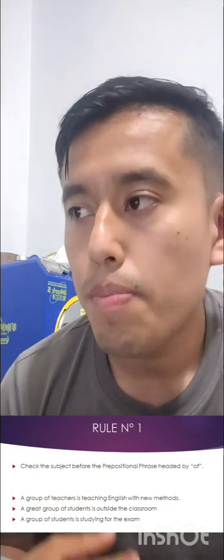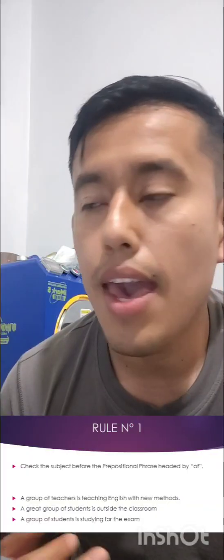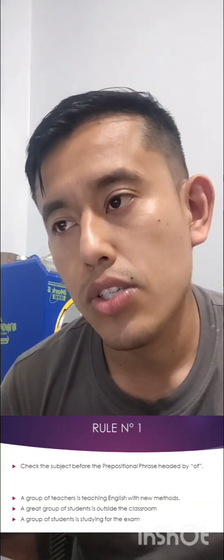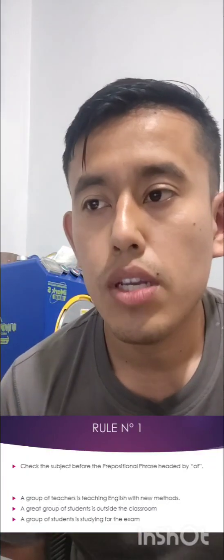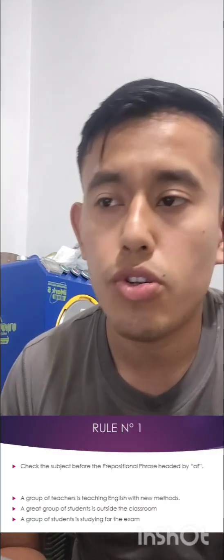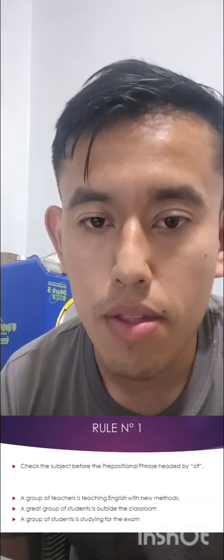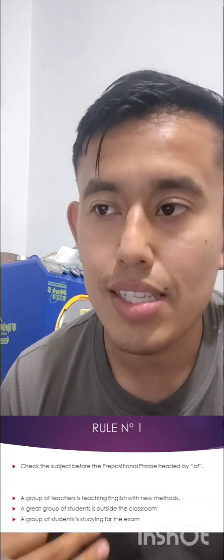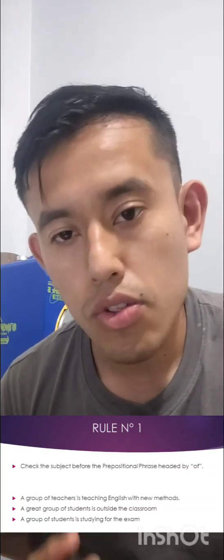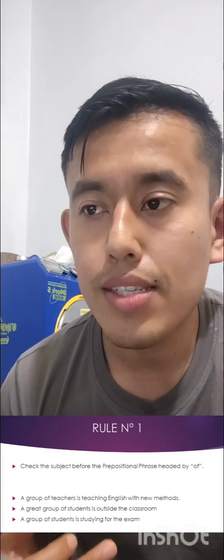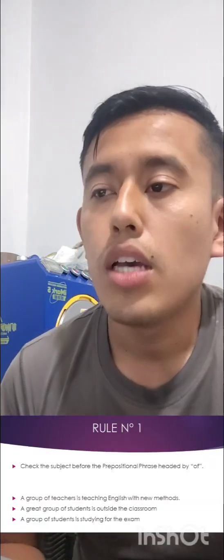The rule number 1 says that check the subject before the prepositional phrase headed by of. In this case, my 3 sentences are: a group of teachers is listening. A group of teachers is teaching English with new methods. The second sentence is: a great group of students is outside the classroom. And the 3 sentence is: a group of students is studying for the exam.